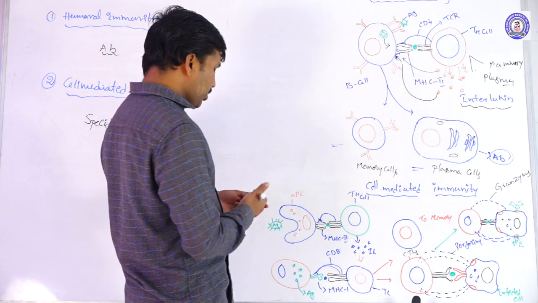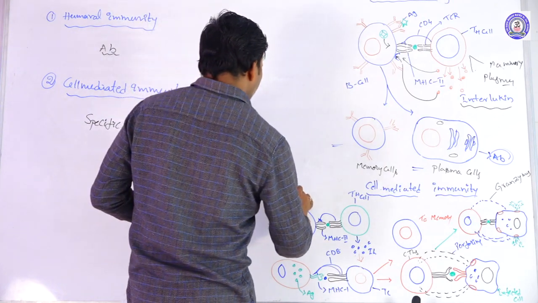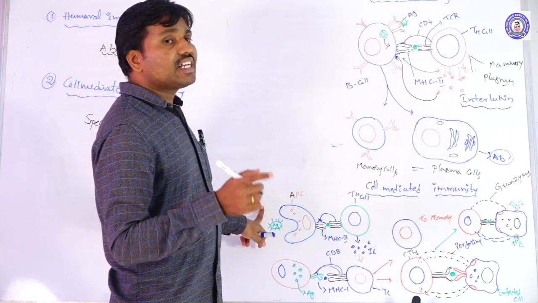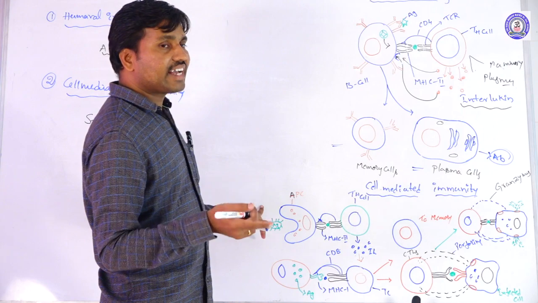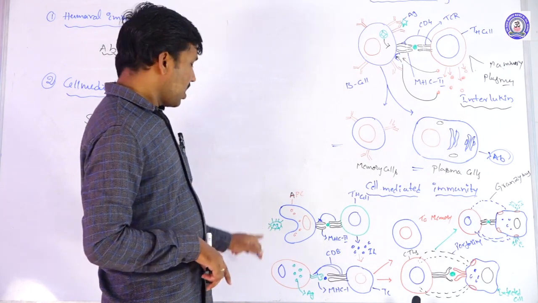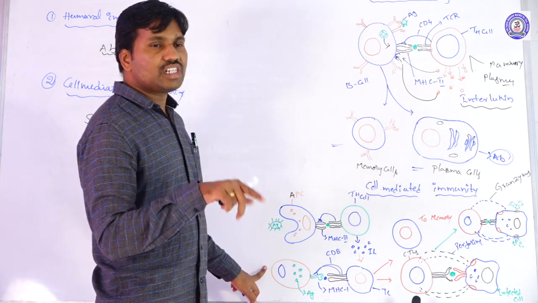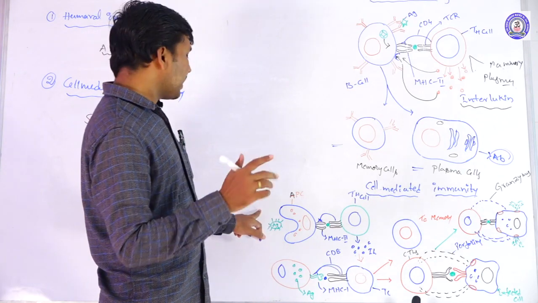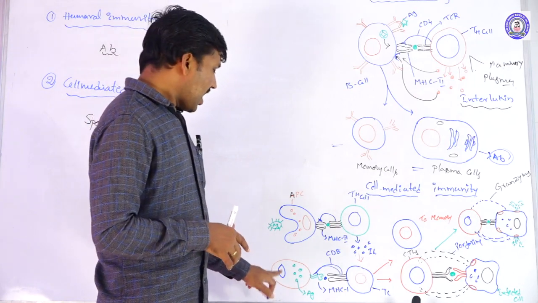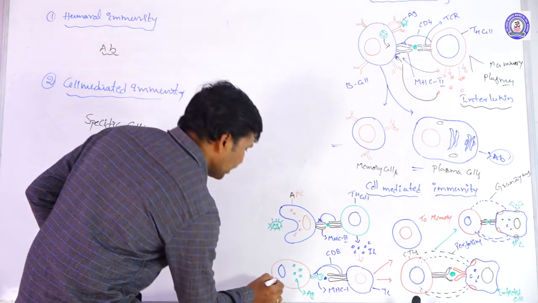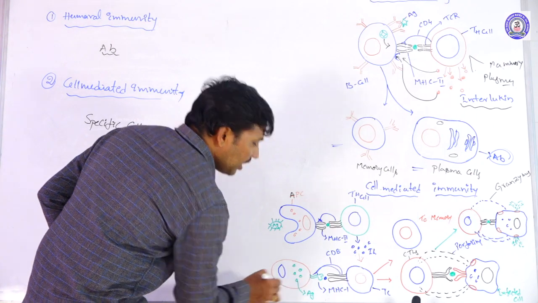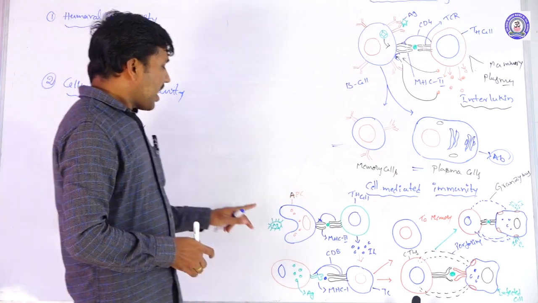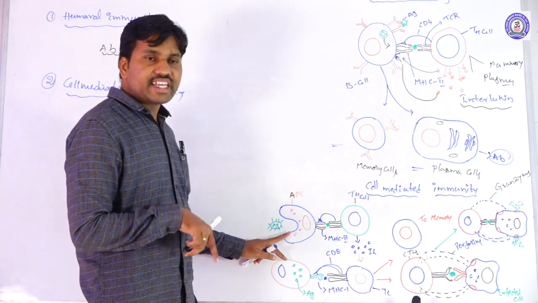In this cell-mediated immunity, we take the free antigen, called the exogenous or extracellular antigen, and the intracellular antigen, the endogenous antigen. Extracellular means outside of the cell. Here the antigen is inside the cell, and here the antigen is outside the cell. When the antigen is outside, those are the exogenous antigens.